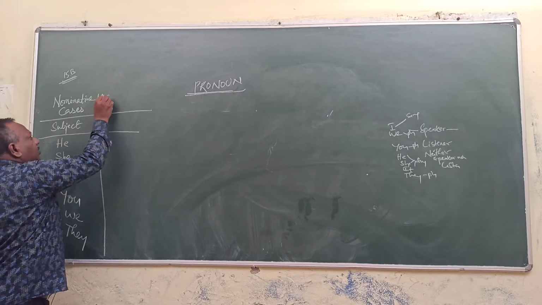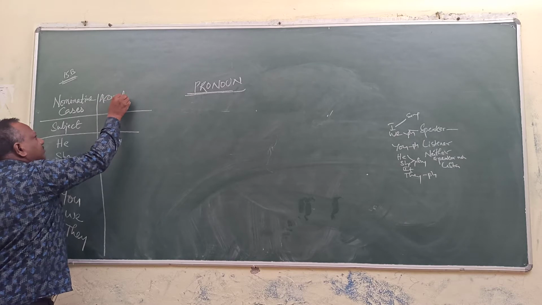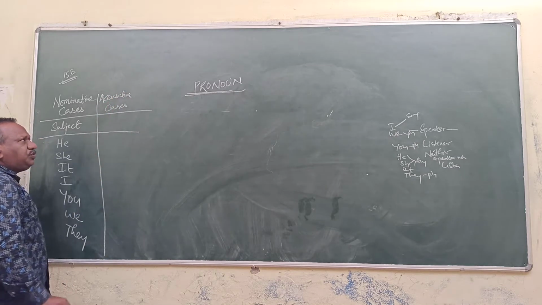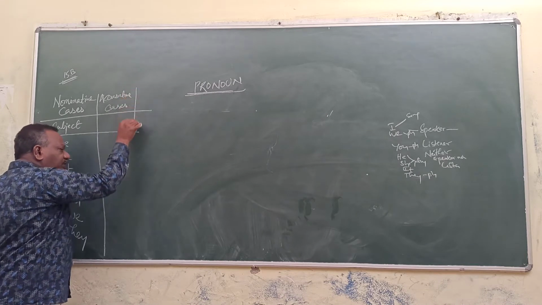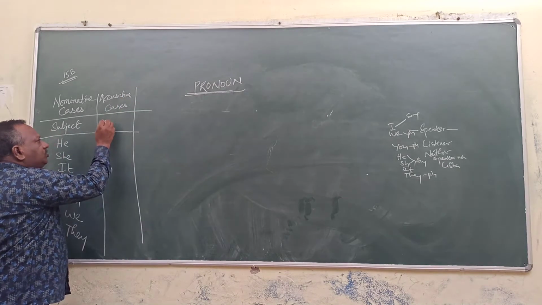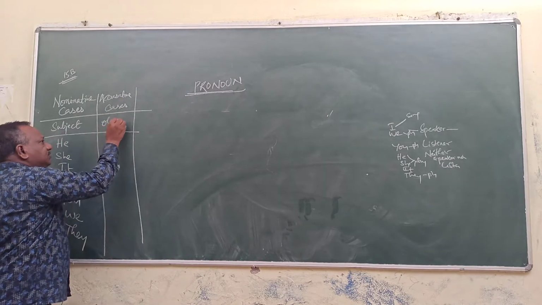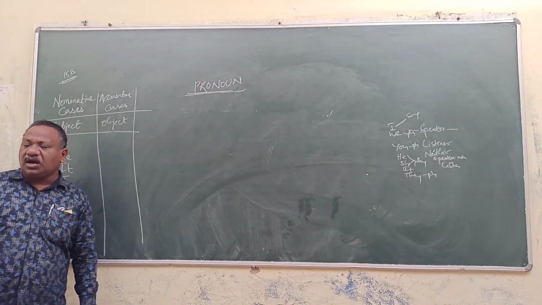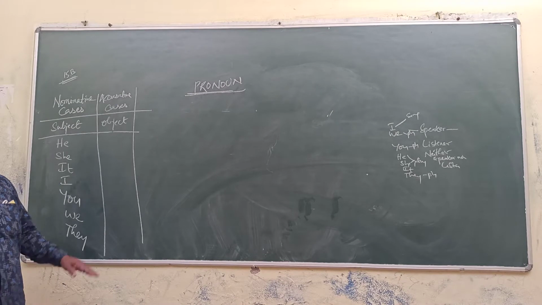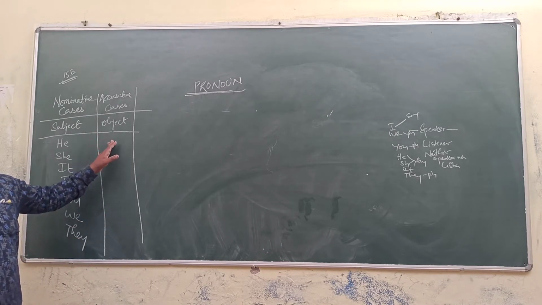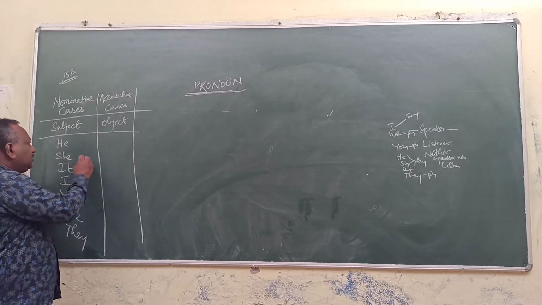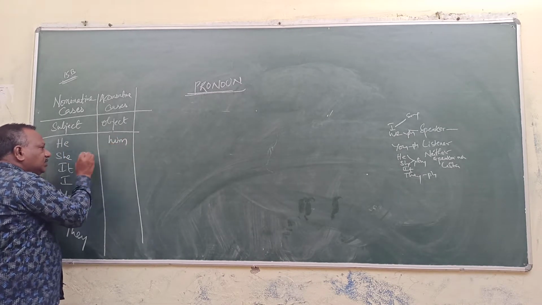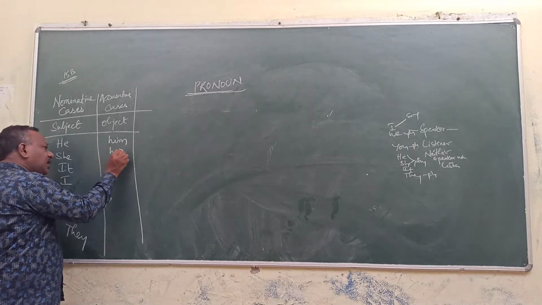Next, accusative case. Accusative case means the pronouns we use in object place. For example, he is the subject, it takes him. She takes her.